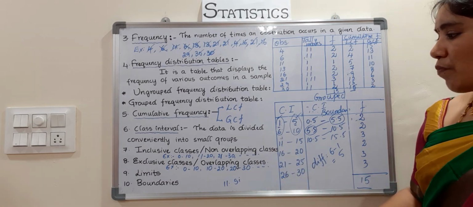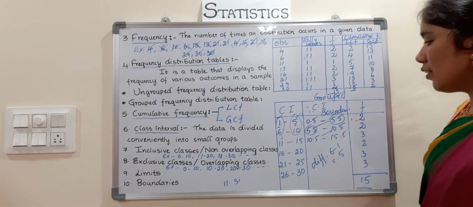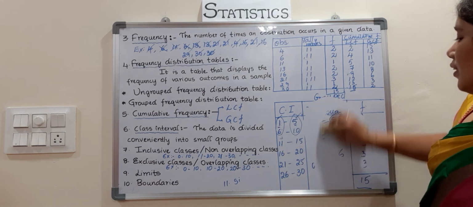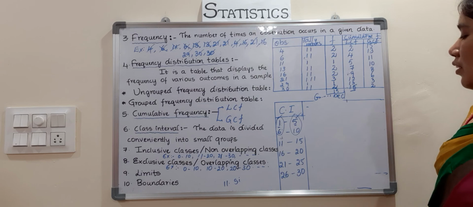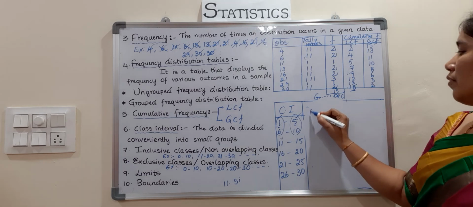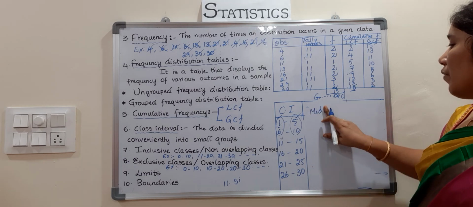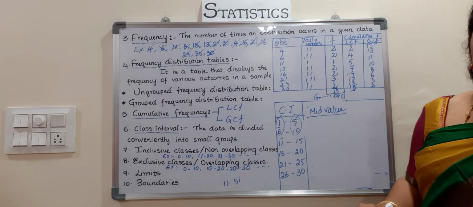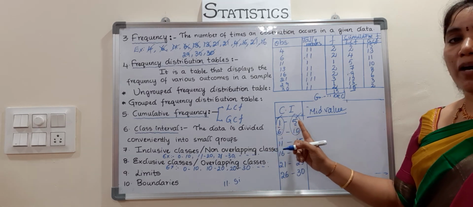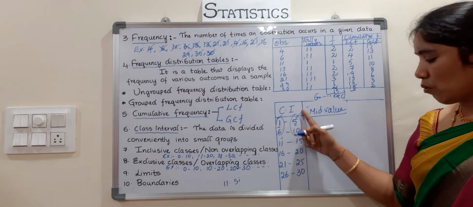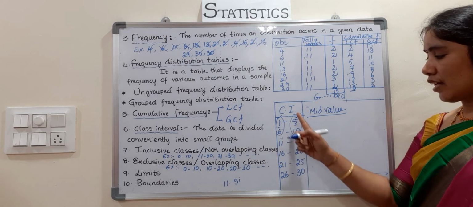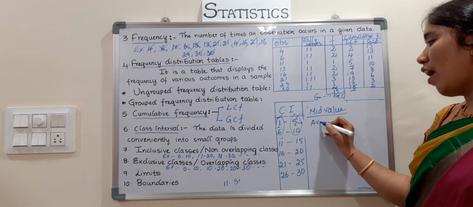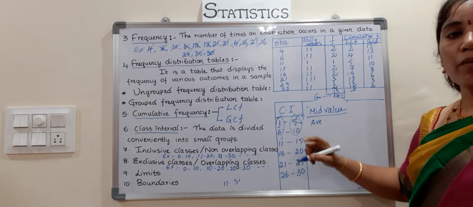Next, the mid value of the class. So what is the mid value of the class? See, children, it is so easy. How to find the mid value of the class? Take the lower limit and upper limit of any one of the classes. Since all classes have the same size, take the average of the lower limit and upper limit.